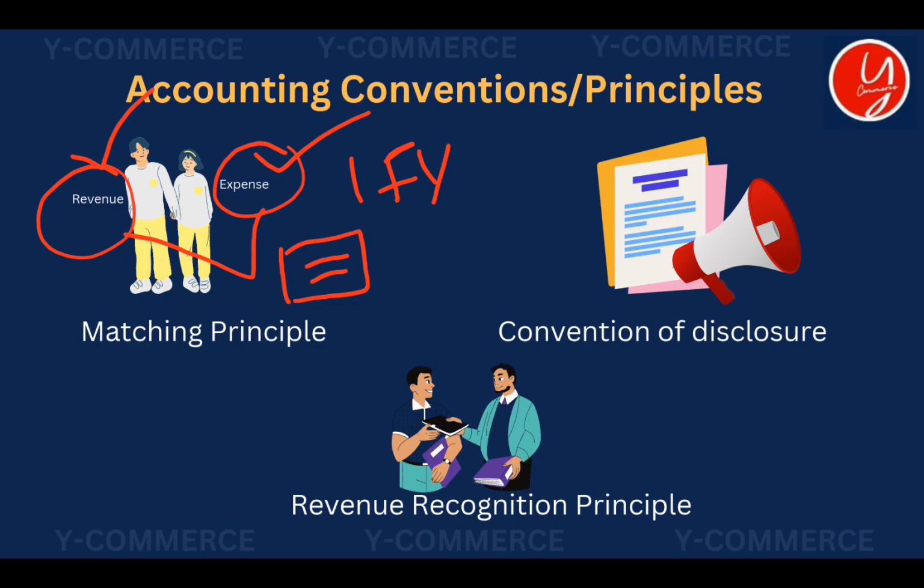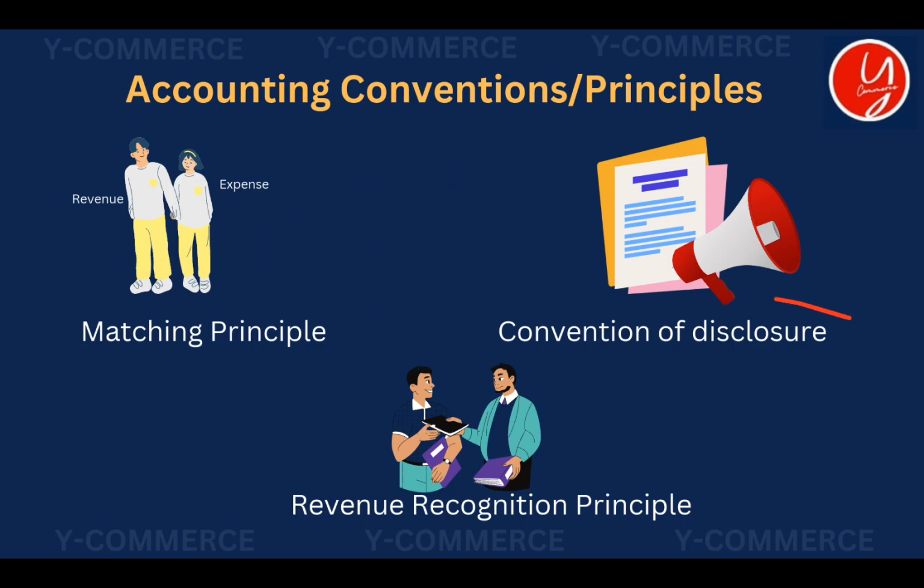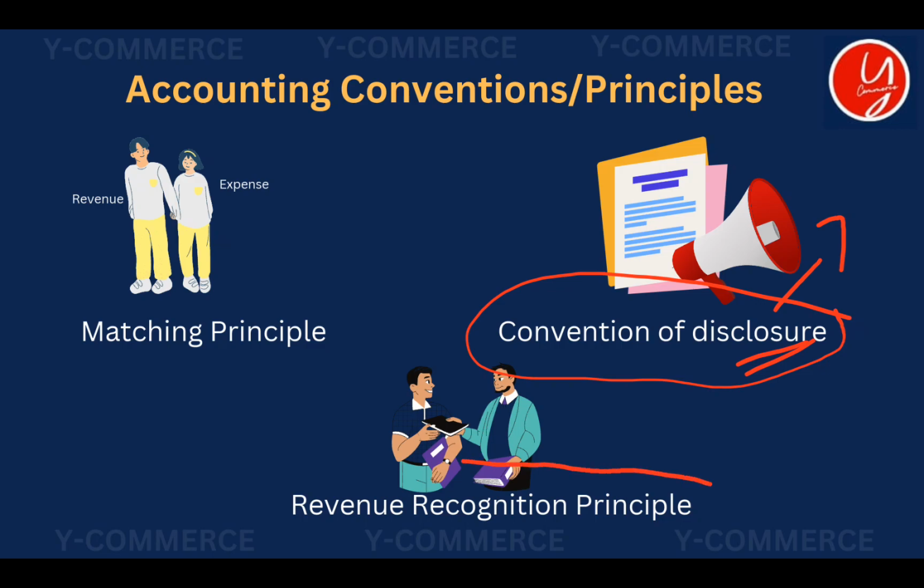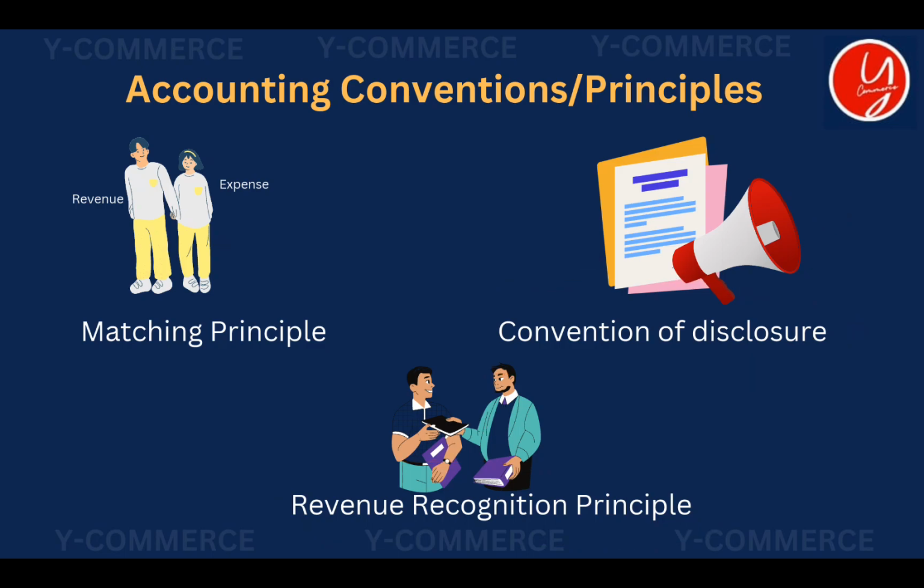Now we have the fourth accounting principle, which is the convention of disclosure. Nothing much important. It simply states that every material fact related to the business should be disclosed through the accounts of the business, through proper accounting reports. And now we have the revenue recognition principle. The revenue recognition principle states that a revenue, whatever it may be, should be recognized at the time when the exchange of goods happens. Just imagine that a person came to your store and took some books without paying money.